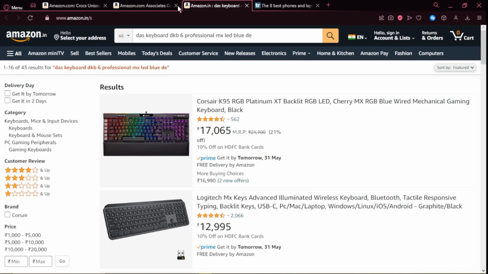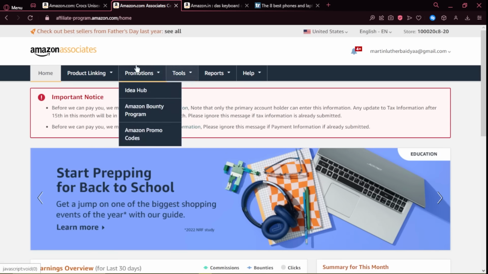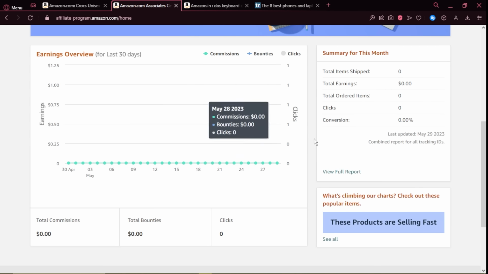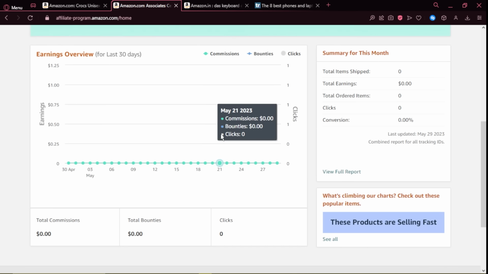So what you have to keep in mind is to go over to Amazon, sign up on Associates, and then find out the products which are most selling right now, and then put them up on social media or wherever you want, so that people can actually see it and people are going to buy it. And then you are going to get a specific amount of passive income from there.